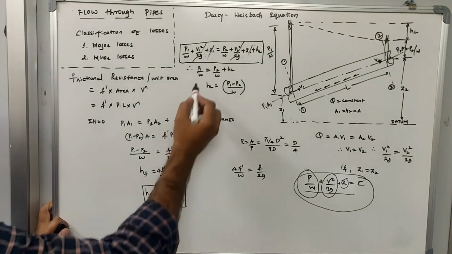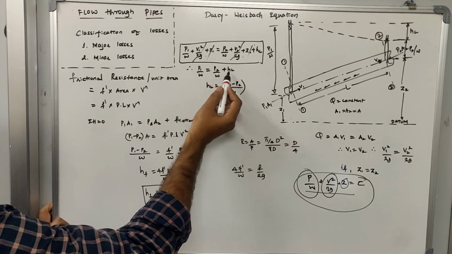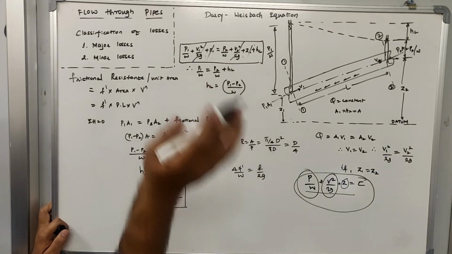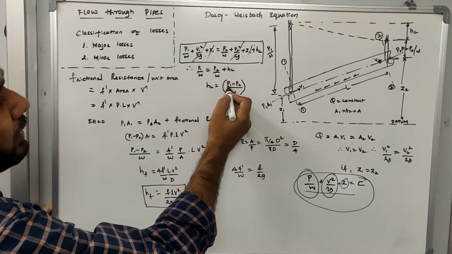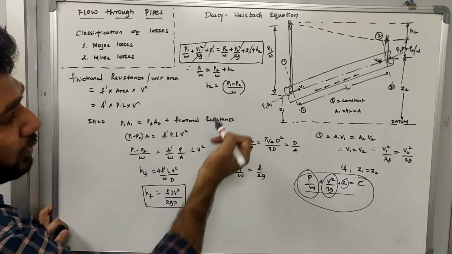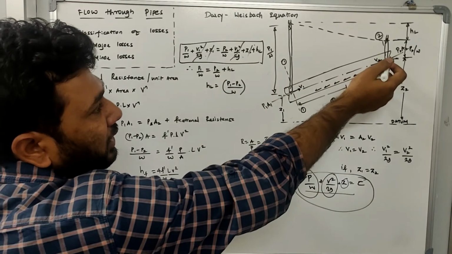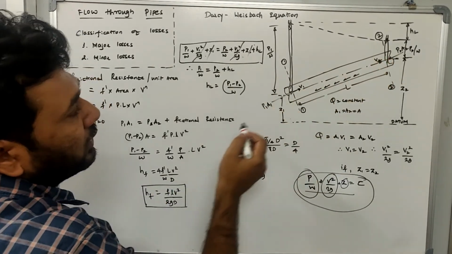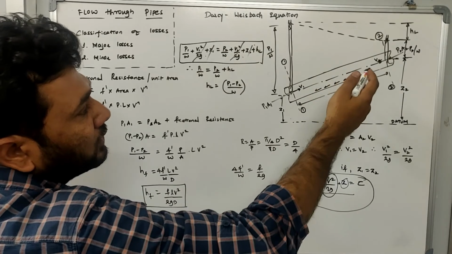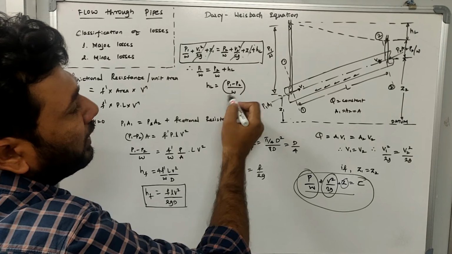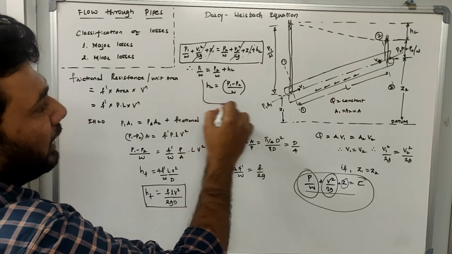So what is left over is P1 by W is equal to P2 by W plus HL. What is HL? HL is the head loss due to friction. So the head loss due to friction will be equal to (P1 minus P2) by W. P1 is the pressure at section 1 and P2 is the pressure at section 2. If I had to find out how much is the head loss due to friction, it will be P1 minus P2 divided by W. So this is what I got.